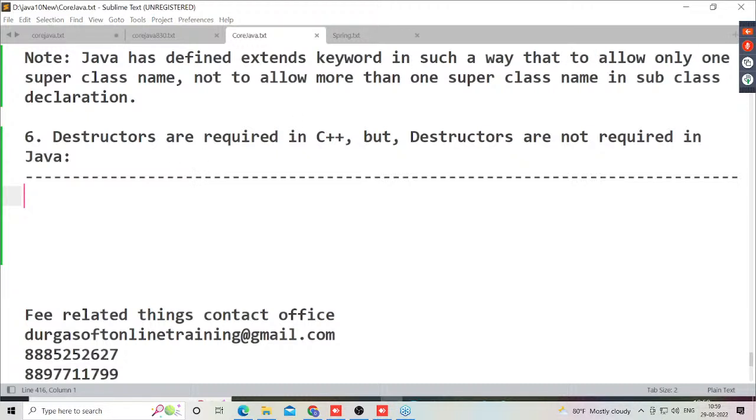Before understanding whether destructors are required or not in C++ and Java, first of all, what is a destructor? First we have to understand what a destructor is and what the purpose of destructors is.